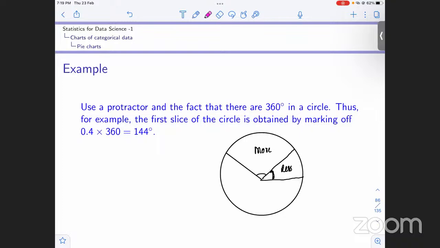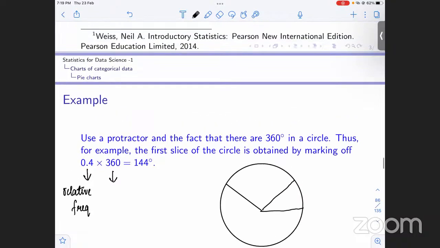So because there are 360 degrees in a circle, what we'll do is take the relative frequency and multiply it by 360, and we will get the angle of that category on the pie chart.